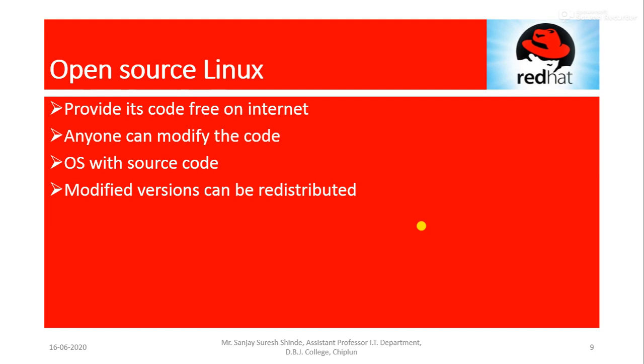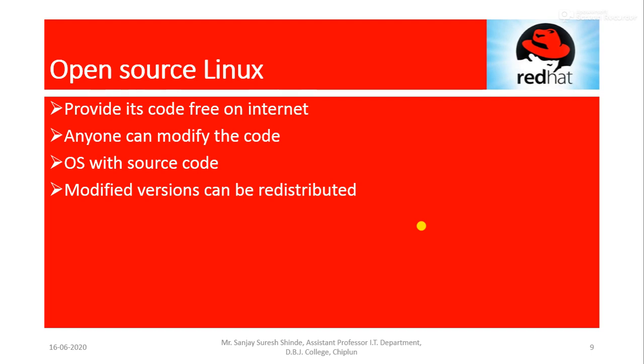Now what is open source Linux? So open source means, yes, of course, freely available on the internet, right? The only advantage to this is any user in the world can observe and can change the code according to the needs, according to the requirements of the user, right? So the end user can also change the source code as per the need, right? And it stays error free over the long term. Okay, so it provides its code free on the internet, right?